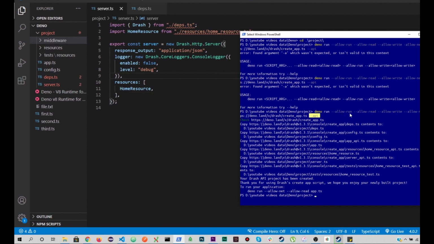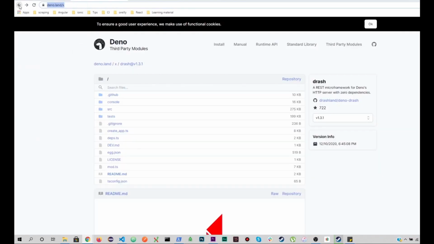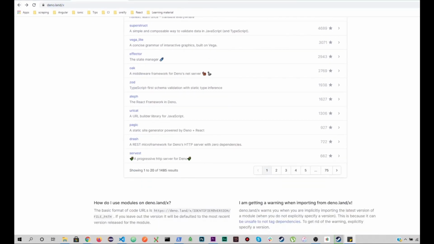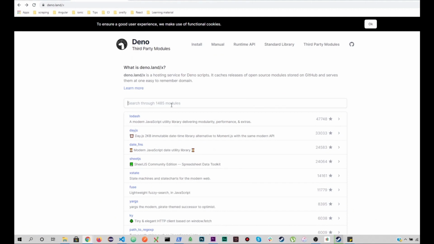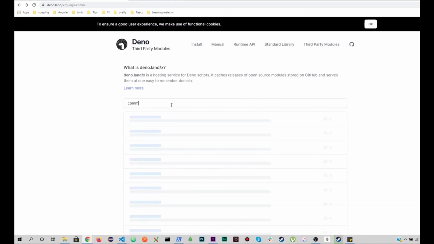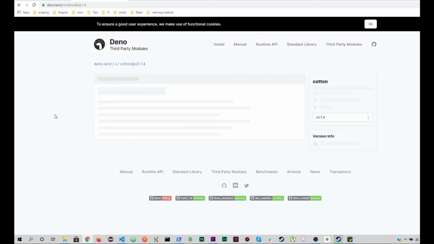So yeah, let's go to the documentation, and here we can explore a lot of multiple things from it now. One package that I'm finding here, let me find a common package. Yeah, Cotton, sorry. This is used to connect to the database.